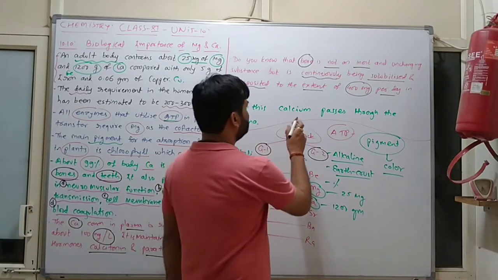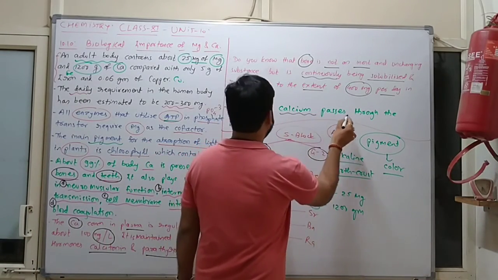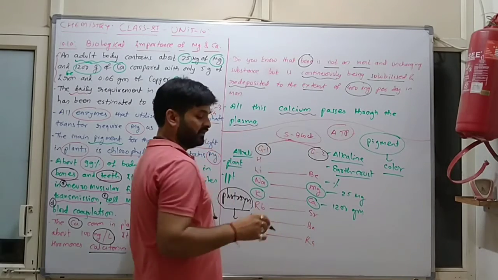Clear? All this calcium passes through the plasma.